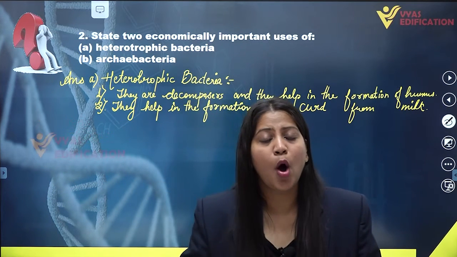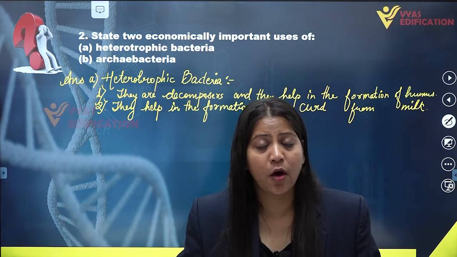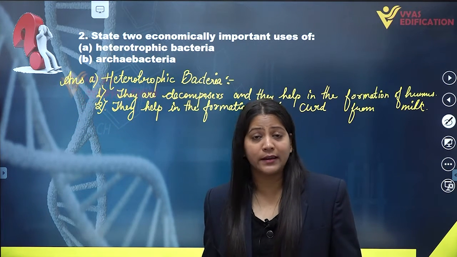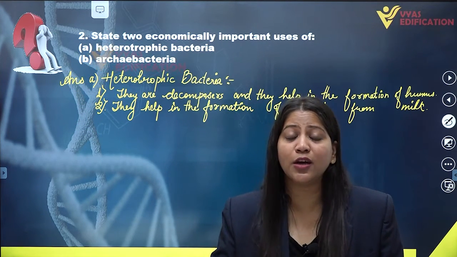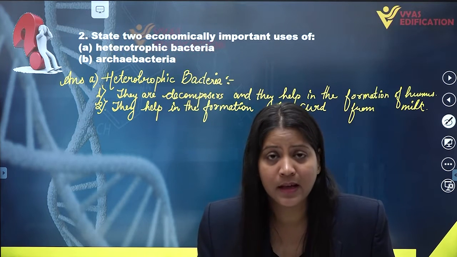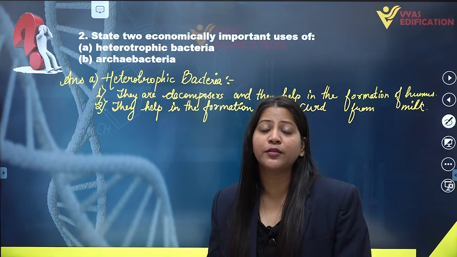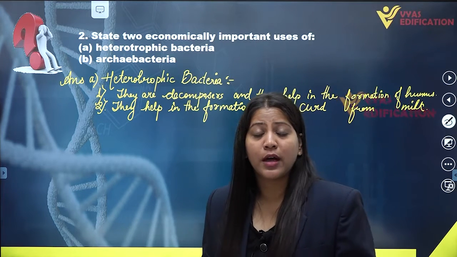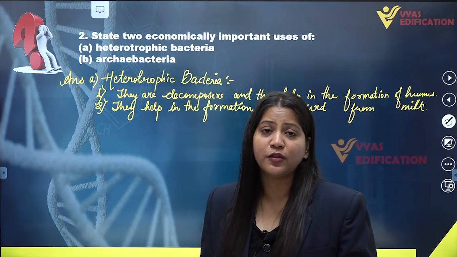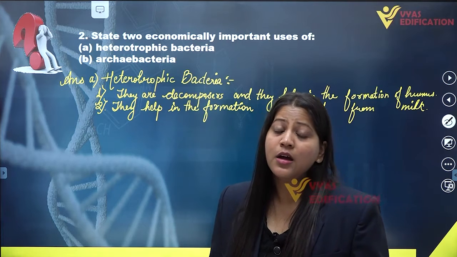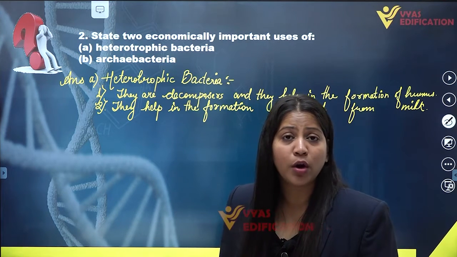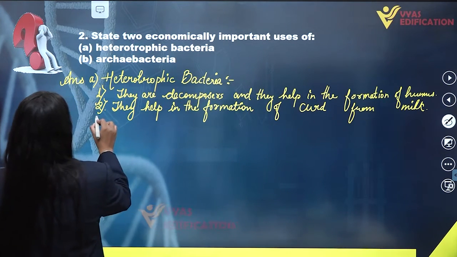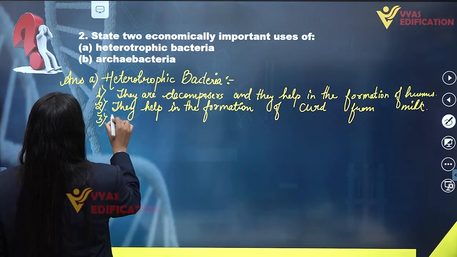Alright, some of the species of bacteria are also helpful in the making of antibiotics, which are useful in the treatment of some diseases. So some of the antibiotics can also be obtained from some species of bacteria, hence they are economically important to us. So the third economic importance would be they are useful.